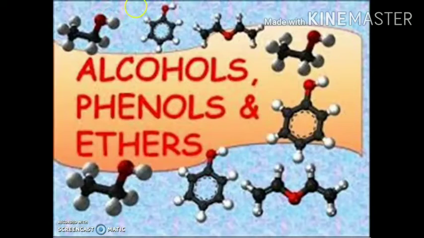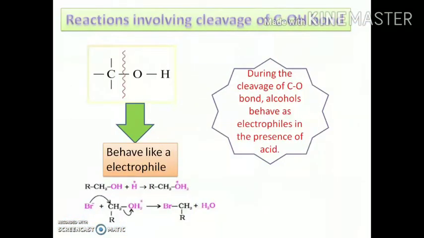In this video lecture we will discuss the next chemical properties, the reactions involving the cleavage of the carbon-oxygen bond. When the carbon-oxygen bond is broken, the alcohols behave like a nucleophile.